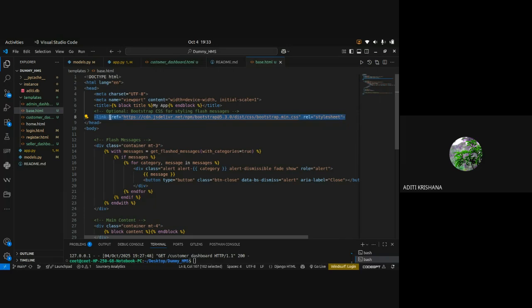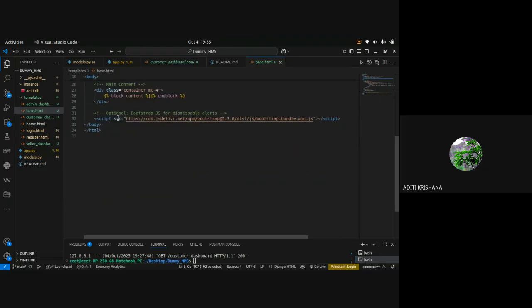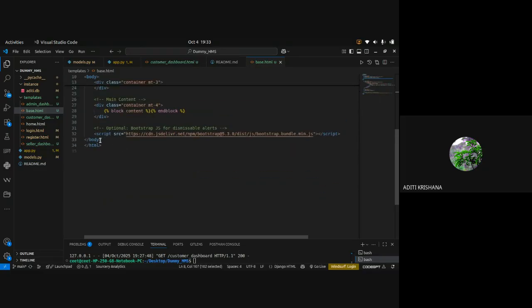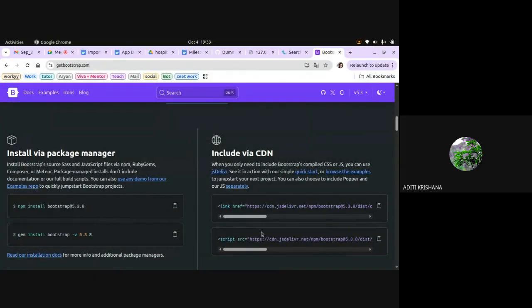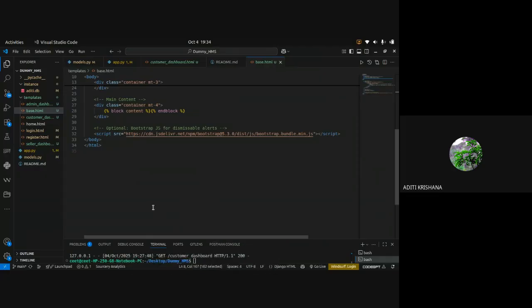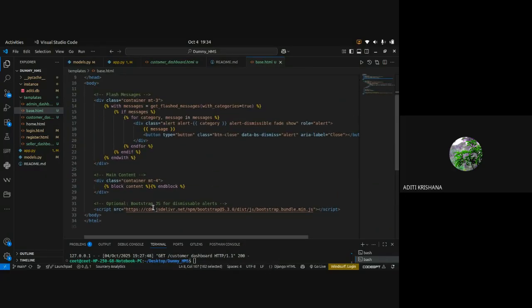The first link should be pasted in the head tag, and the last link, the script tag, should be pasted just before the body tag ends, which I have copied from the documentation. And this is how all coders do it. Okay, you can also do this. This is the proper way of implementing Bootstrap in your application. So the Bootstrap part is optional. You can explore the documentation.